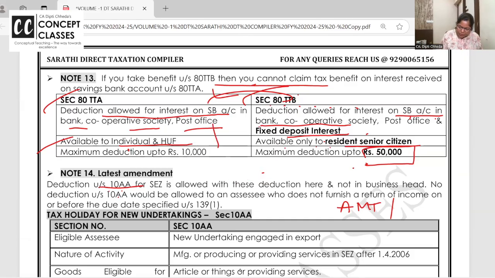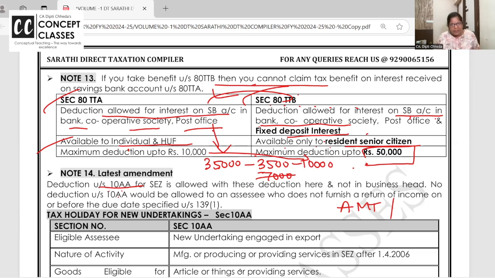See, sometimes you get post office saving account interest. Say 35,000. So in a single account, post office saving account interest is exempt up to 3,500. If it is a joint account, it is exempt up to 7,000. So this is all given in other sources. So out of 35,000, 3,500 exemption will be allowed if it is a post office saving account. And above this, the 10,000 80TTA deduction will be allowed.